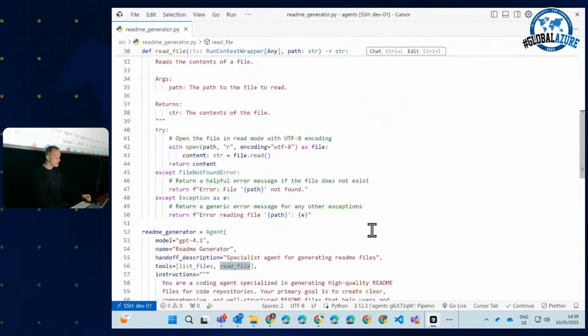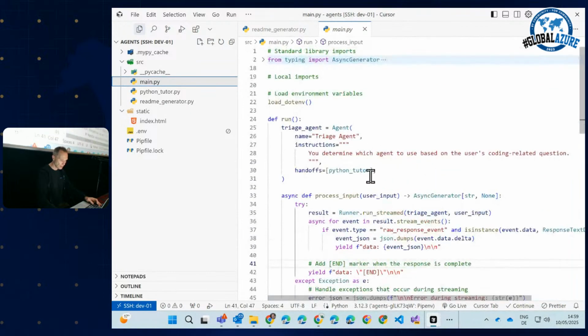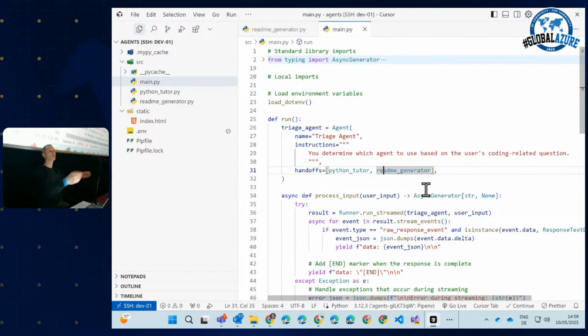See? Amazing. Now we have a second agent, and it's called the README generator. So let's go back to our main.py and give our triage agent additional capability by simply telling the system, hey, triage agent, I have additional capabilities for you. Here is another specialized agent. So now we have an agent for answering Python questions, and we have a second agent for generating README files that is capable of handling tools. I allow this agent to list files in my folder. I allow this agent to read files on my disk. Okay, so let's see if it works.